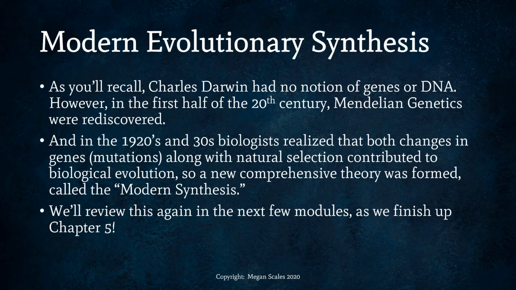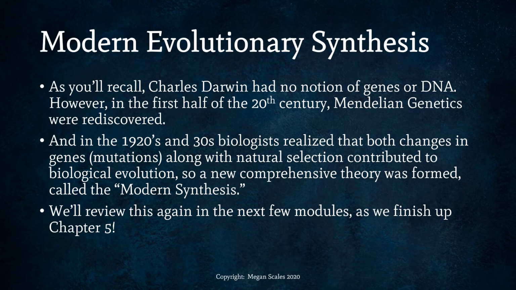The thing is, Charles Darwin didn't know about genes or DNA. So when I was talking about traits earlier, I could have been talking about genes, but that's not what Darwin said. He talked about heritable traits. We later discovered in science that genes are the heritable traits. But again, Charles Darwin had no notion of genes or DNA.